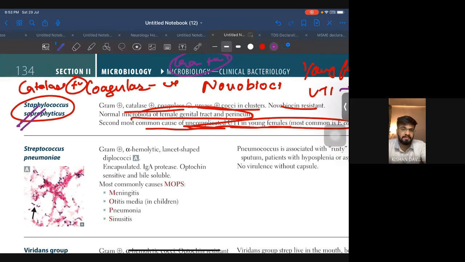In Staph aureus, it will be catalase positive, coagulase positive. In epidermidis and saprophyticus, both are catalase positive and coagulase negative. Now, how to differentiate saprophyticus and epidermidis? You will be looking at novobiocin. Novobiocin sensitive in epidermidis, resistant in saprophyticus. And the important thing, Staph aureus ferments mannitol, whereas epidermidis does not ferment mannitol. Okay, so this is how you will go about it.